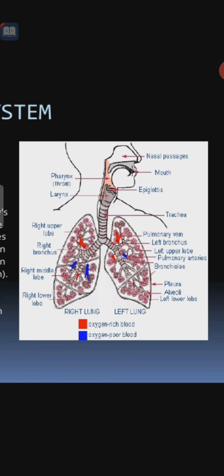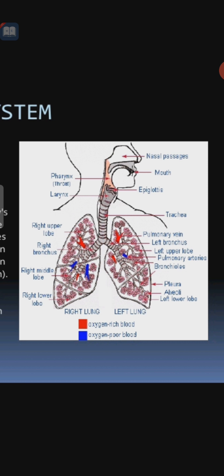The pharynx, which we call the throat, the larynx, the epiglottis. Then the windpipe, which we call the trachea, is divided into bronchi: the left bronchus and the right bronchus. The main part is the bronchus. Then it gives the bronchioles, and the small sac-like structures are the alveolar sacs.